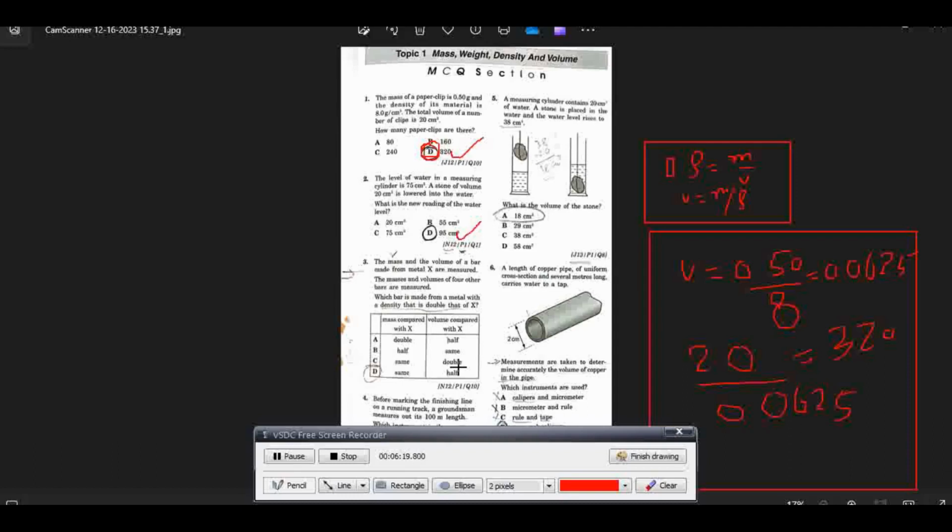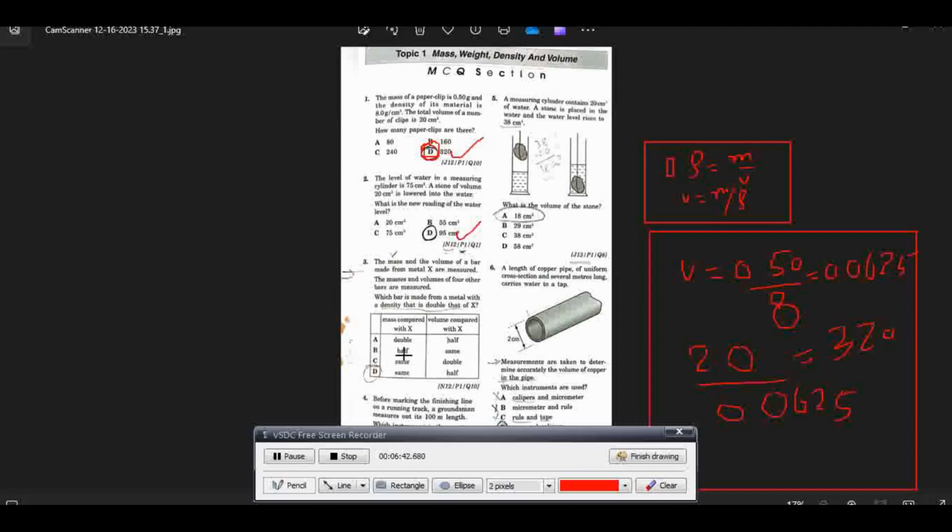For a given mass, if volume is halved, density will be doubled. So in this case, the new density is 4 times the original density. So it is not the answer.